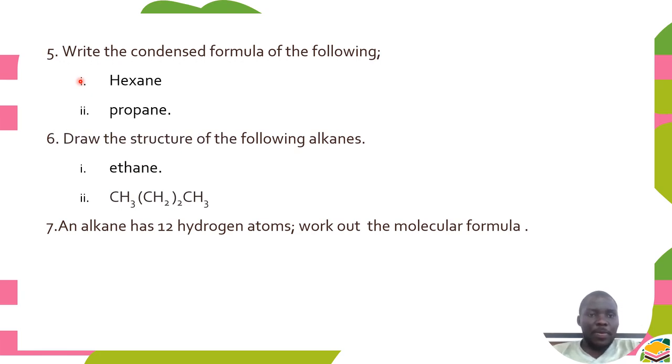So question number 5, we have to write the condensed formula of the following. We have hexane, propane. We should draw the structure of the following alkanes. We have ethane as well as this alkane with the condensed formula here. And the last question on the past session that we need to attempt is that an alkane has 12 hydrogen atoms. Work out the molecular formula of this alkane.